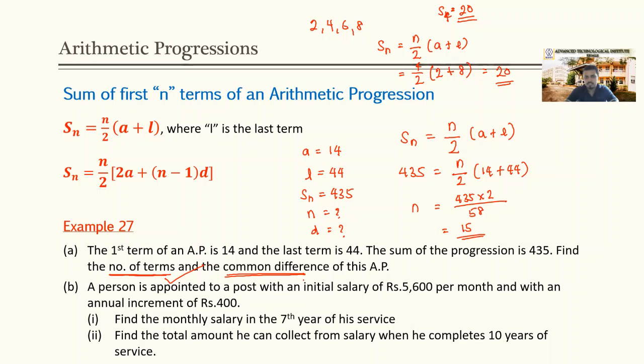What should be the common difference value? What should be the value of d here?